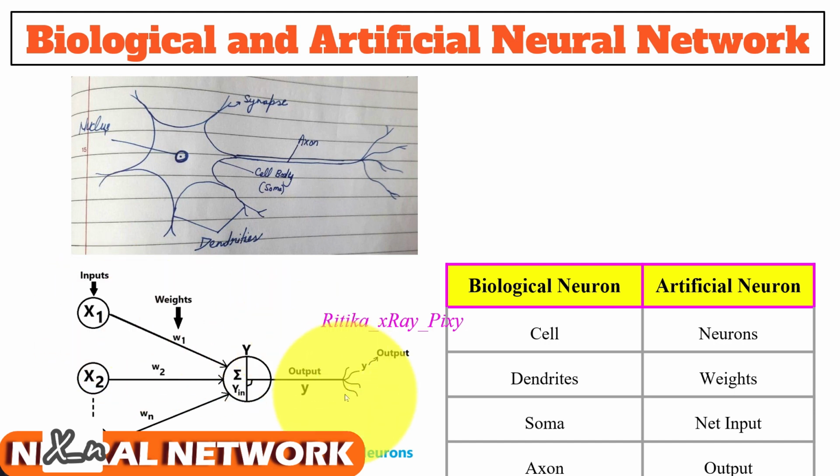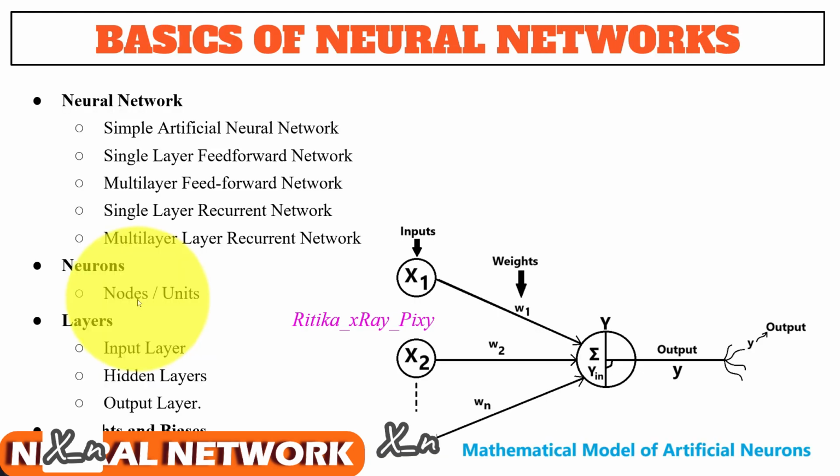Here you can see this is the mathematical model of artificial neural network, and here you can see this is the biological network. Like biological network, artificial neural network is also composed of large number of highly interconnected processing elements. Here processing elements also known as neurons, or we can say nodes or units. These neurons are organized into layers, and here we have different types of layers: input layer, hidden layers, and output layers.